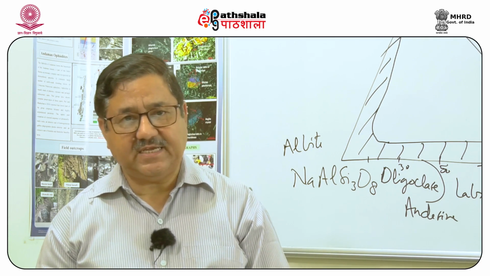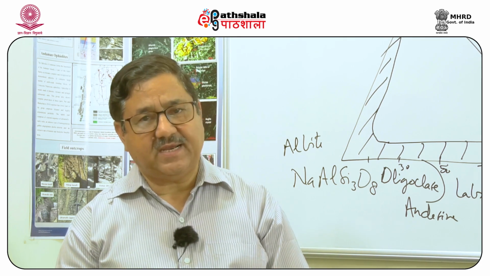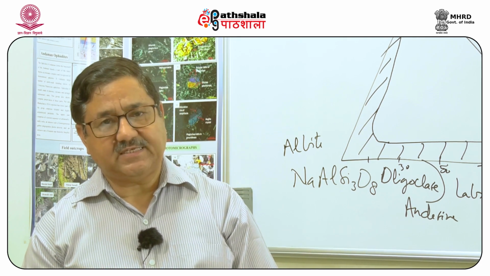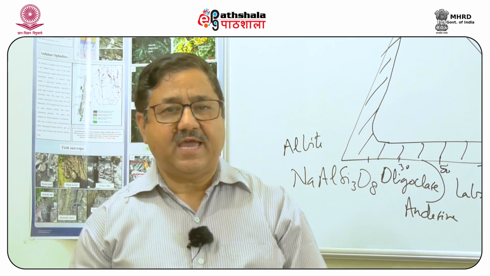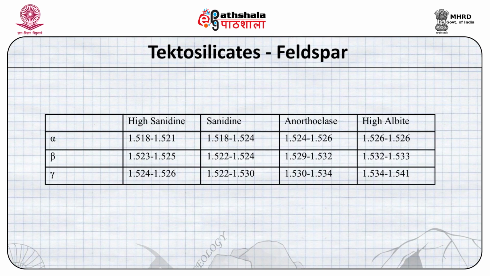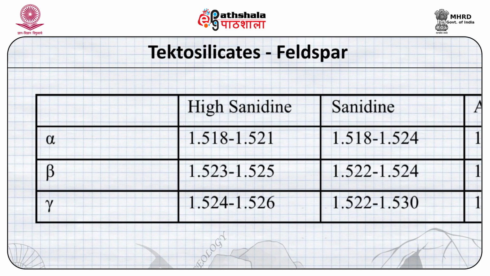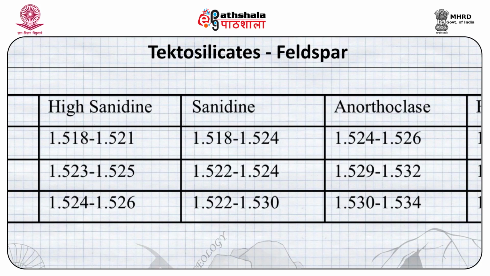Now, in the high sanidine, high albite series, one of the end members is potassium feldspar, that is KAlSi3O8, and the high albite is NaAlSi3O8. The distinct parameters of alpha, beta and gamma: alpha in high sanidine is 1.518 to 1.521, whereas in sanidine it becomes 1.518 to 1.524.